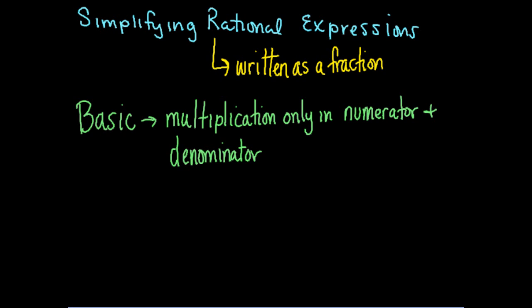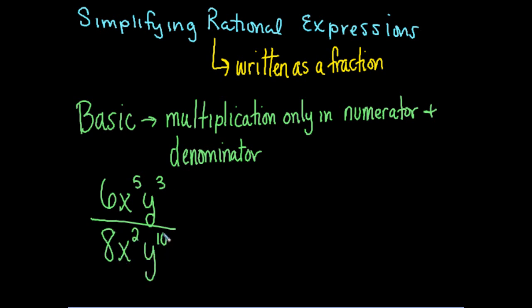Okay. Now, what you do when you see that, so let's say I have something like this, okay? I have no addition or subtraction. I can reduce this relatively simply. I don't have to do any work before I can reduce it, is what I mean.